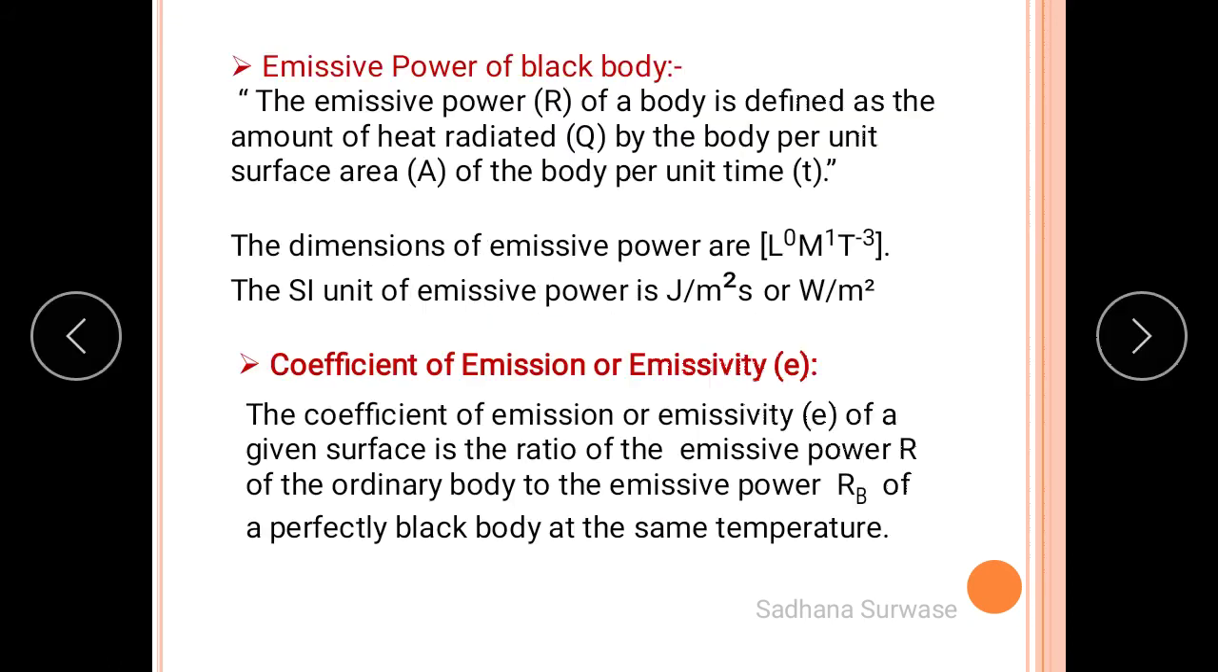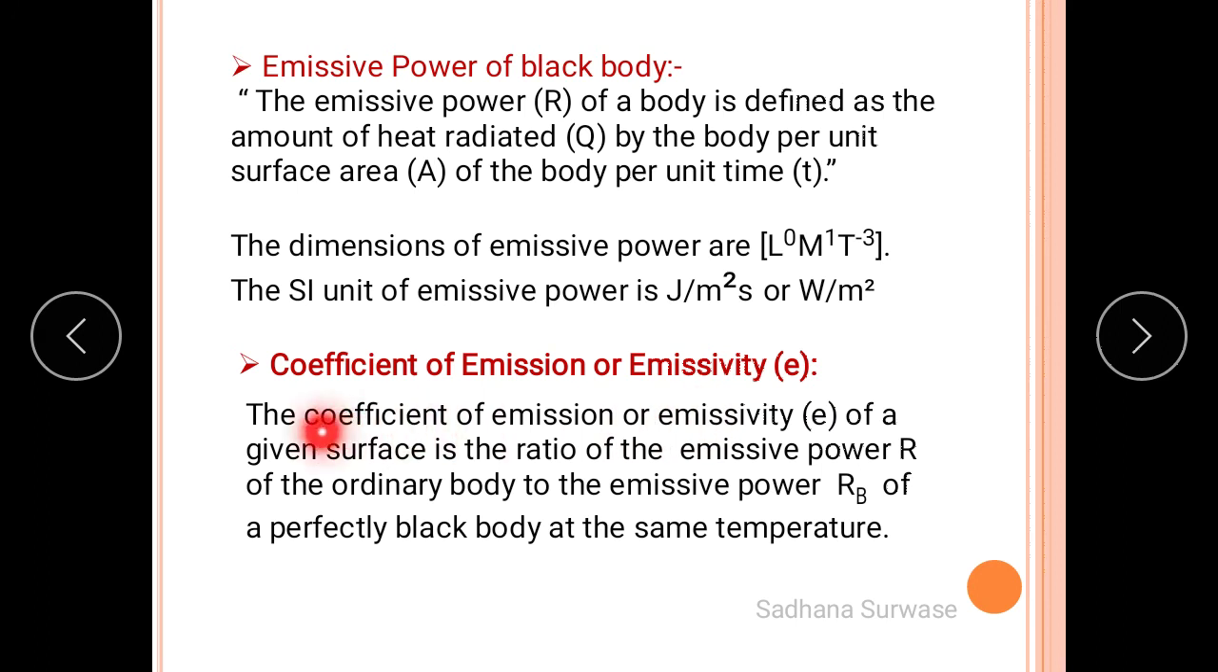How can you define this emissive power then? The emissive power of a body is defined as the amount of heat radiated by the body per unit area per unit time. The dimension of emissive power is L^0 M^1 T^-3. And the SI unit of emissive power is joule per meter square second, or you can say watt per meter square.